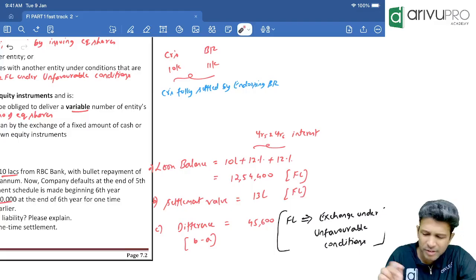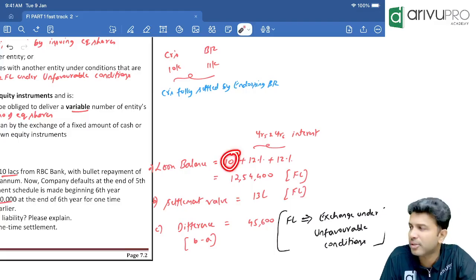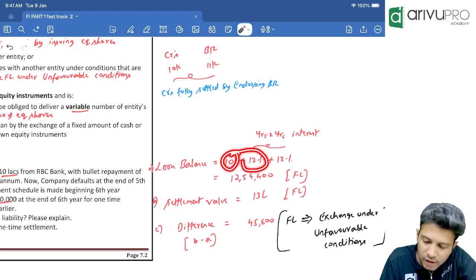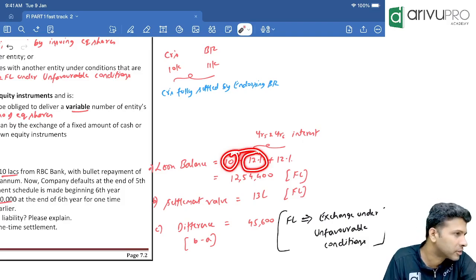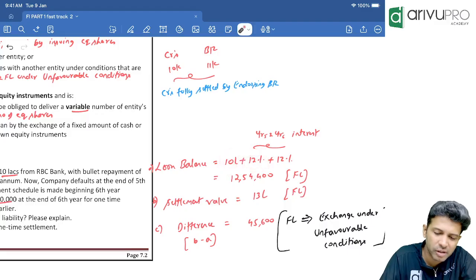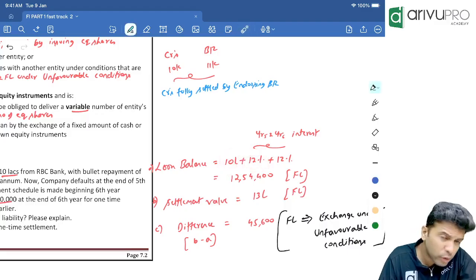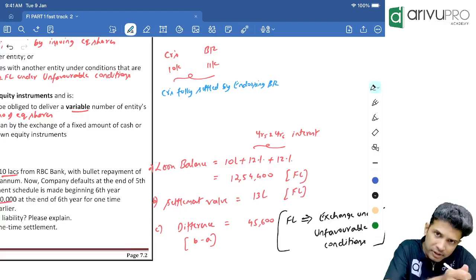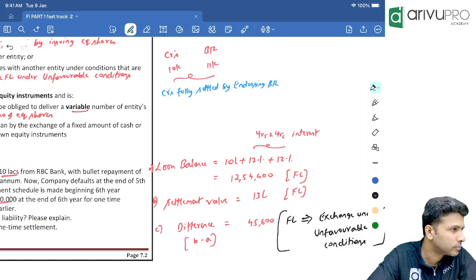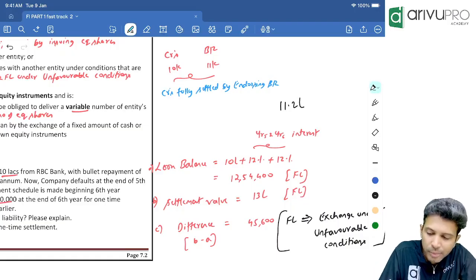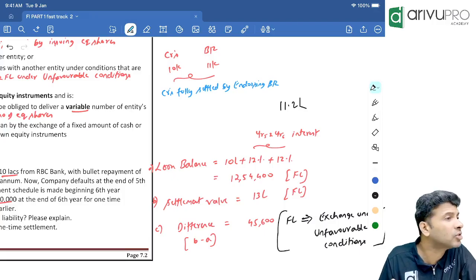1,20,000. Or maybe straight away can we tell, 10 lakh principal you need to pay. For the fifth year, how much interest do you need to pay? 12%. 10 lakh at 12% is how much? 1,20,000. In the fifth year, did you pay or did you default? You defaulted on the principal and you defaulted on the interest also. That means how much do you now need to pay to the banker? 11,20,000. 10 lakh principal plus 1,20,000 interest.